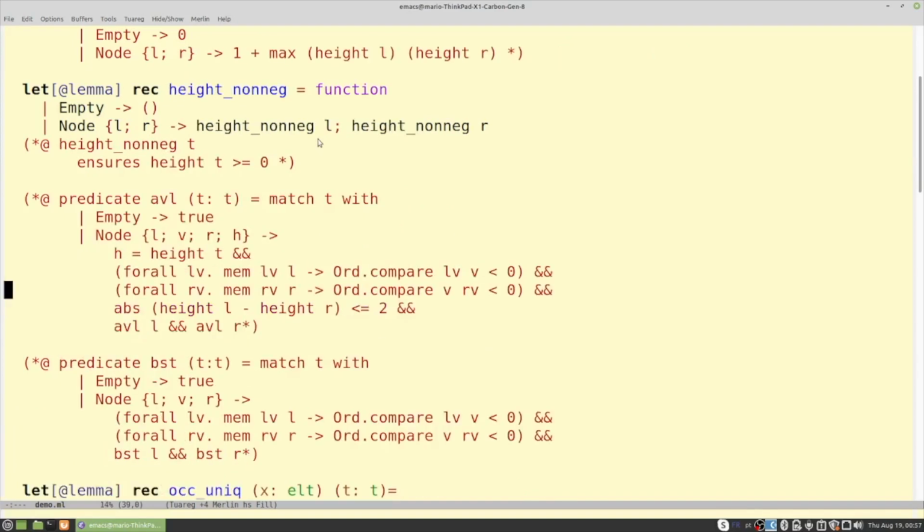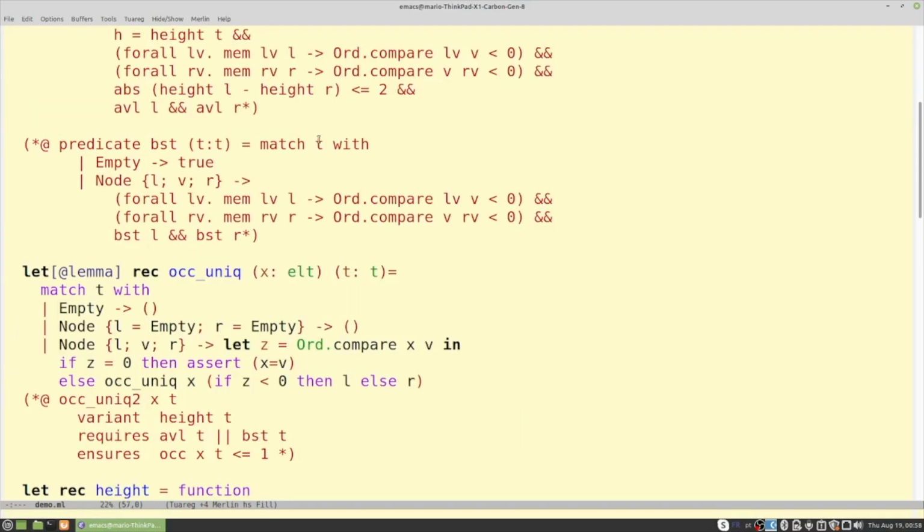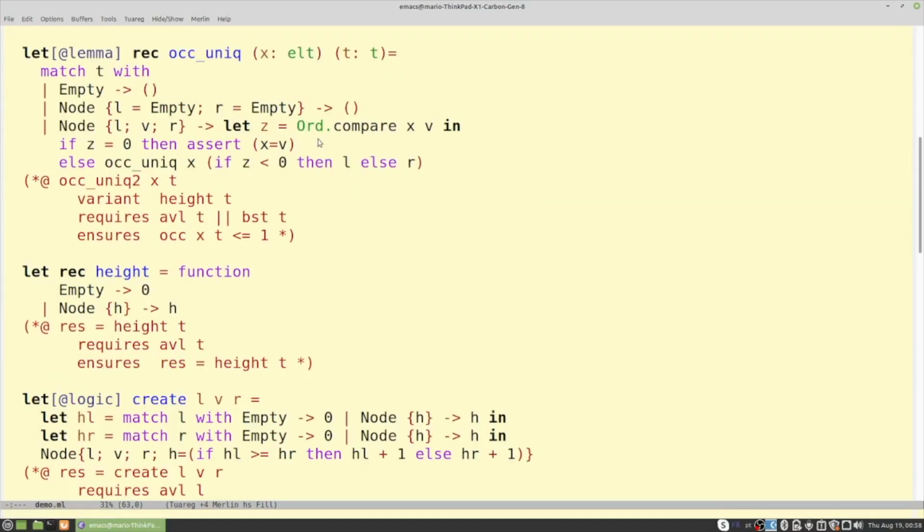It has to respect all of these conditions, right? Or just be simply a binary search tree. I'll not go into many details about the Gospel specification at this point. I'll focus mainly on the proof of the OCaml functions from the module set. Okay, another lemma function, and finally we get to the first actual function from the set module, right?